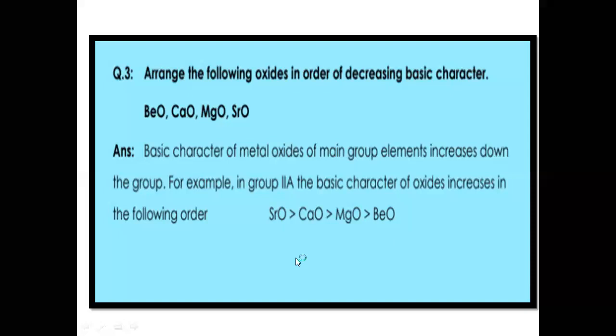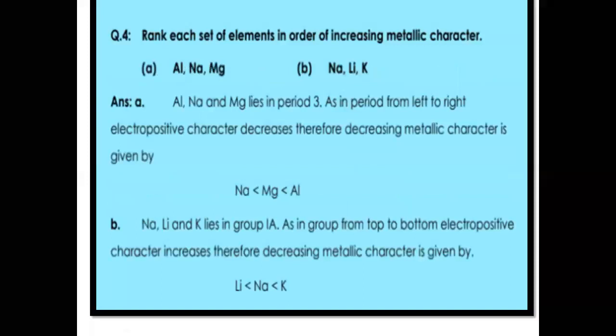Next is question number 4. Rank each set of elements in order of increasing metallic character. We have aluminum, sodium, magnesium. Aluminum, sodium, and magnesium all lie in period number 3, the same period. And as you know, when we move from left to right, electropositive character decreases.